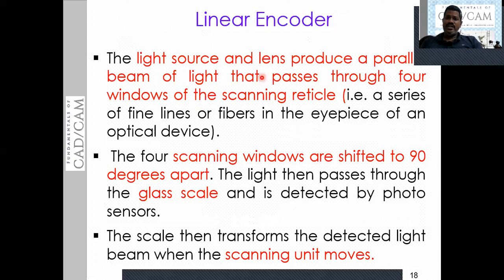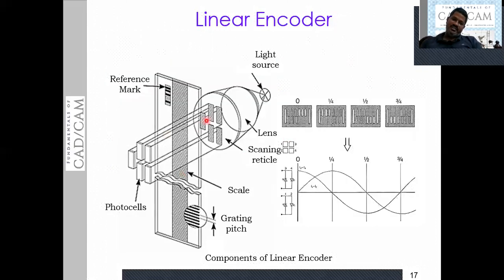The light source and lens produce a parallel beam of light that passes through the 4 windows of the scanning reticle. The scanning reticle is a series of fine lines or slits placed in the eyepiece of the optical device. The 4 scanning windows are shifted 90 degrees apart. Windows are the slits, the passages, and you can call them the fibers.